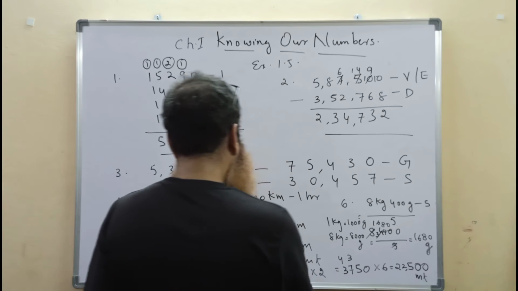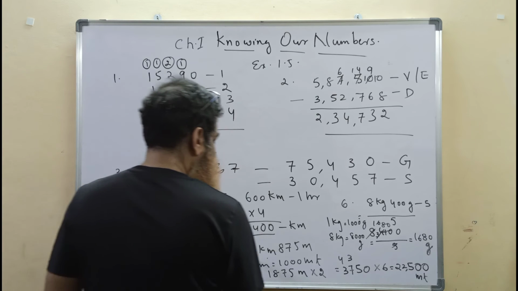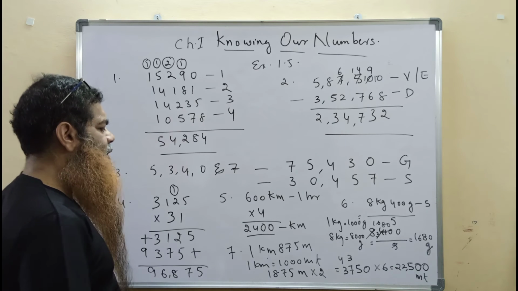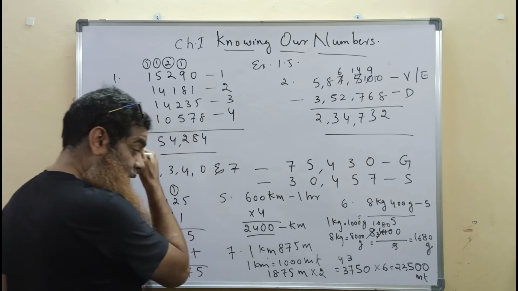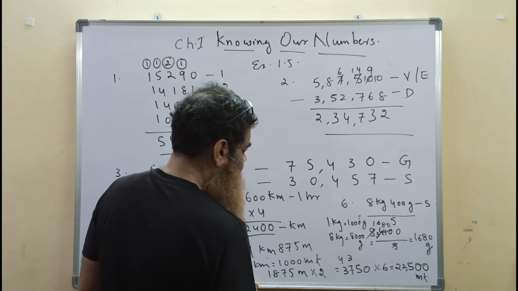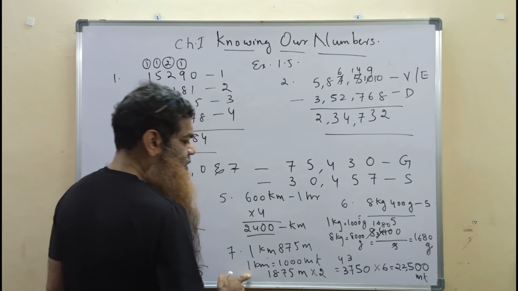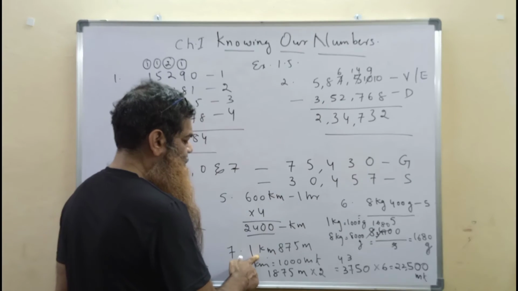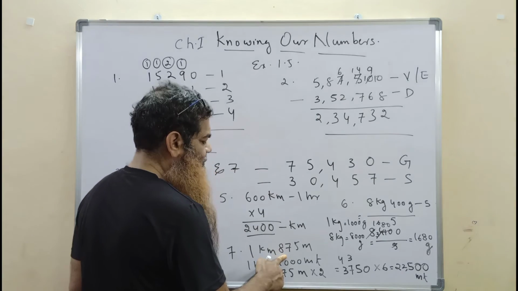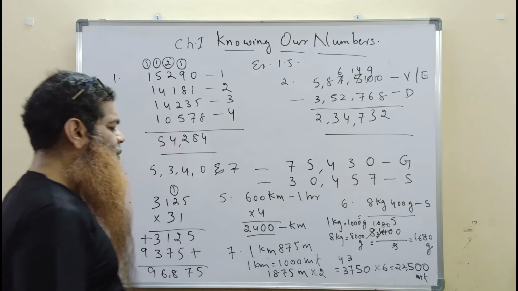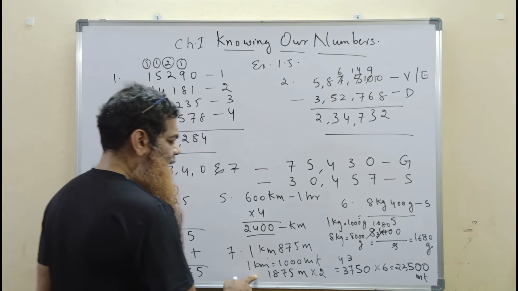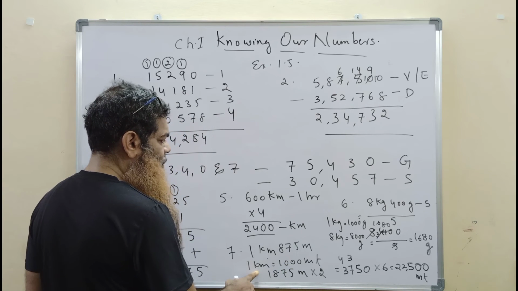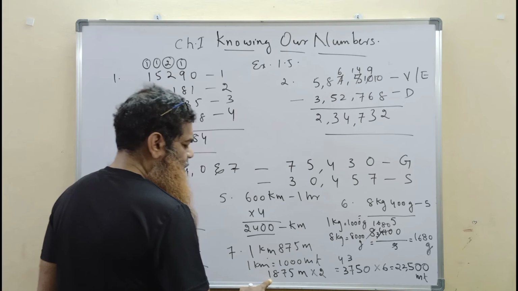Then the seventh question. Gayatri walks 1 kilometer 875 meters while going to school, and when she comes back it will be the same distance. So it is first converted into meters since she is walking 1 kilometer and 875 meters. It is less than 2 kilometers but more than 1 kilometer. So 1 kilometer has 1000 meters, as we know, kilo stands for 1000. So she is in fact walking